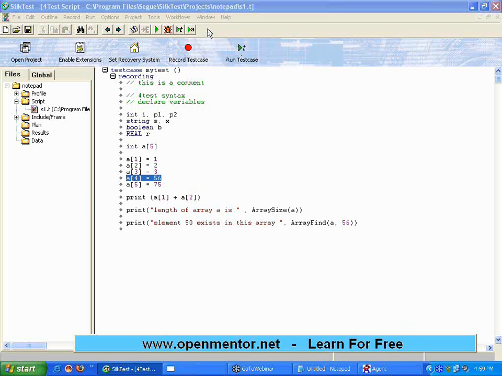What we are seeing here is a sample, at least 2 to 3 examples in each category of what SilkTest contains. If you go to the SilkTest help file, you will see a huge number of functions. You may have to process them one by one; you have to learn and then practice. We are here to give the jump start on each concept. Now you know the concept of array. Now you know the concept of list. String functions. After that, you have to read the help file more and practice those examples. If you do so,